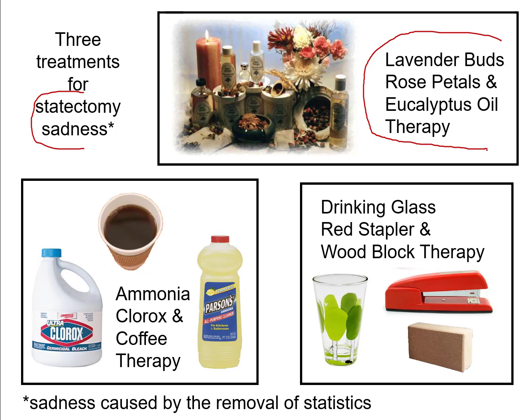them feel better. And then let's say I have a second treatment that's a very different approach, maybe kind of a paradoxical approach. The idea that if I give someone something really bad after they experience this bad thing, everything else will feel better. And so if they experience something bad, then after that, they'll feel better about not having statistics. And so I call the second treatment the aroma, Clorox, and coffee therapy, where maybe first they can smell some kind of Clorox bleachy smells, and maybe then they smell some ammonia smells, and then they drink some coffee,